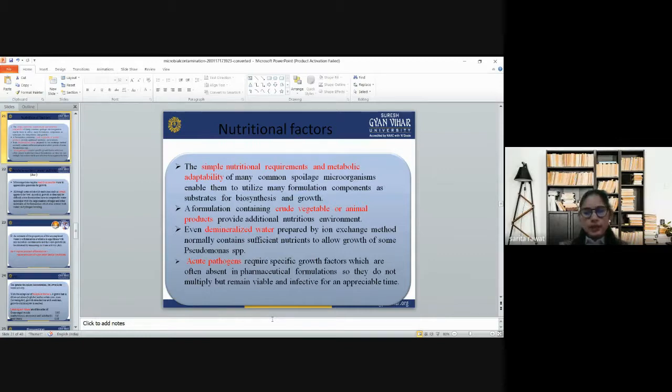Even demineralized water prepared by the ion exchange method normally contains sufficient nutrients to allow growth of some Pseudomonas species. Fastidious pathogens require specific growth factors which are often absent in pharmaceutical formulations, so they do not multiply but remain viable and ineffective for an appropriate time.